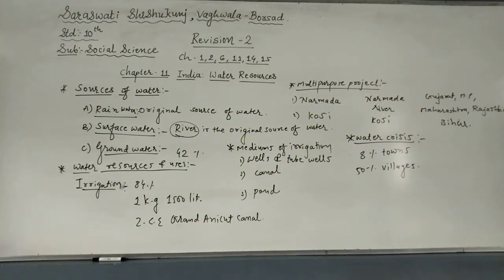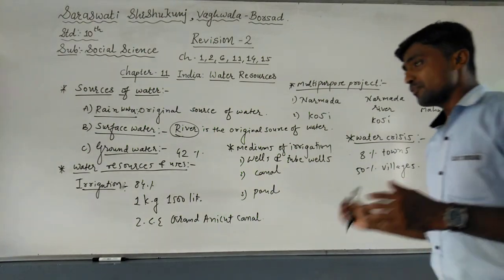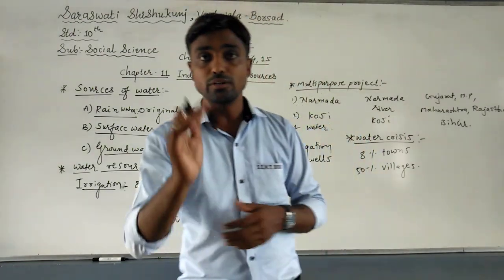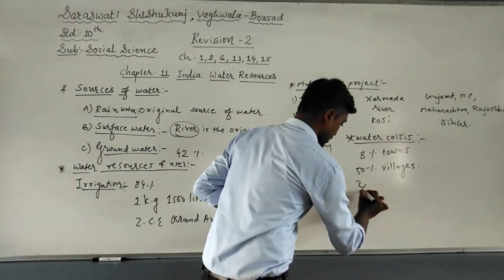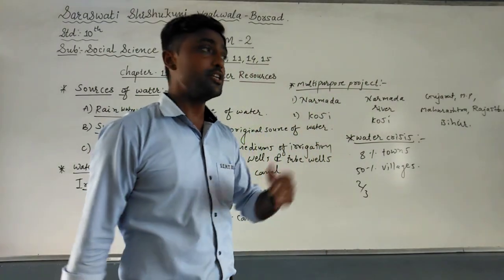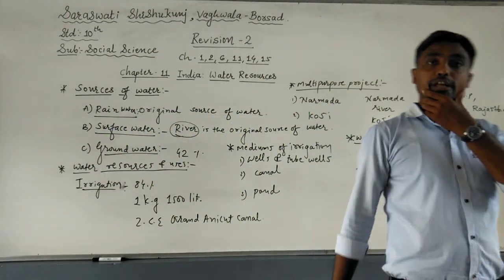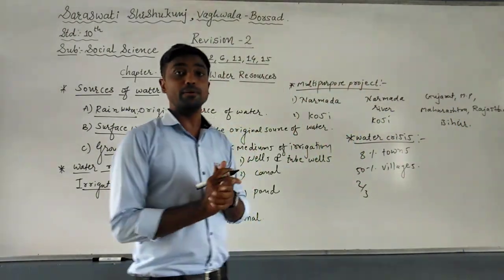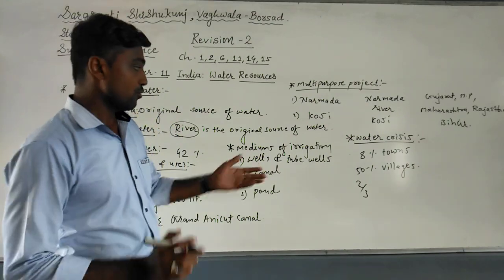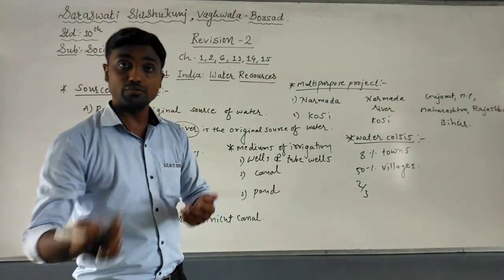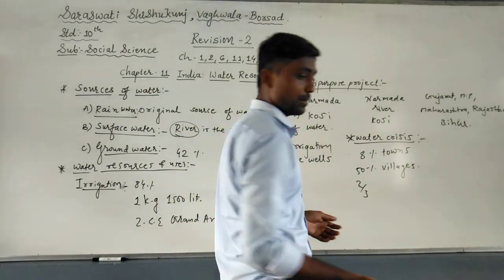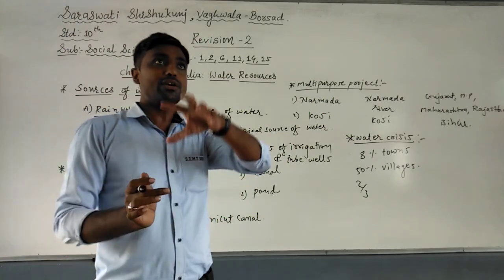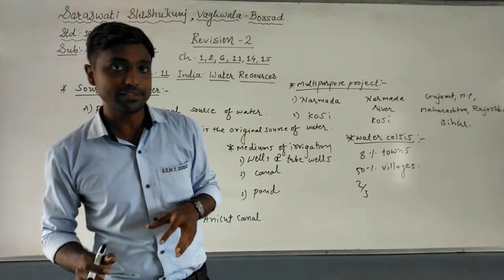Now we'll move towards the next topic. But before that, on the water crisis: every year there is a chance of drought in Gujarat, because 2/3 of the area of India still depends on rain for agriculture. Out of 3 areas, 2 are totally dependent on rain. Now, what is the other method? We can say distribution of irrigation areas. Here we had forgotten one point, which is distribution of irrigation areas. It means in different areas we will have different irrigation methods. Understood?